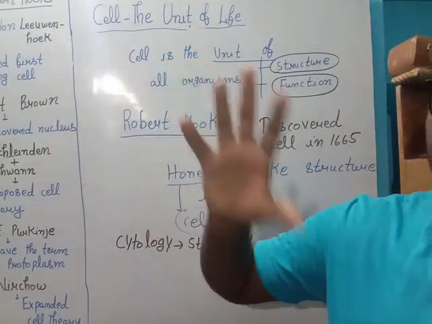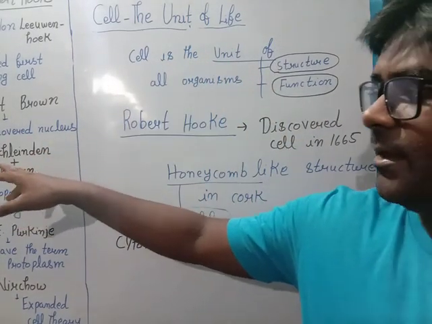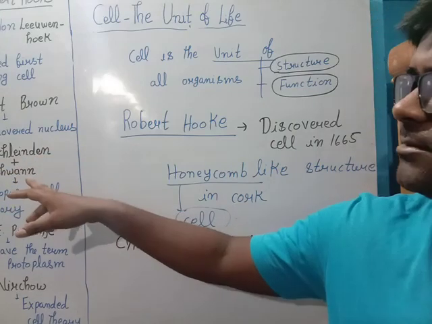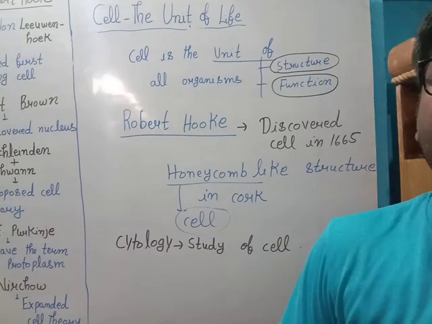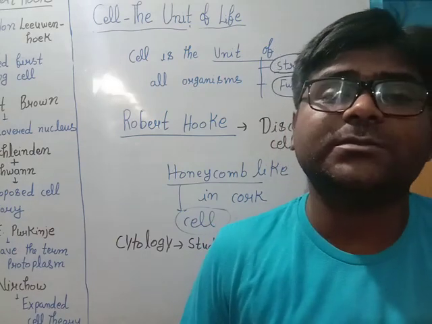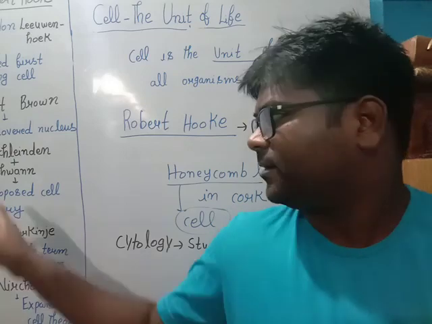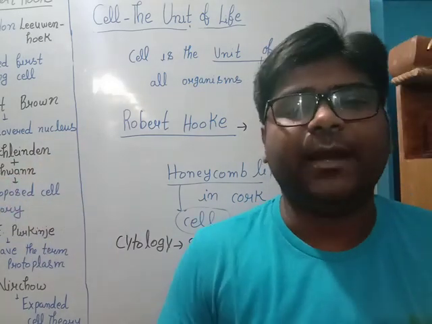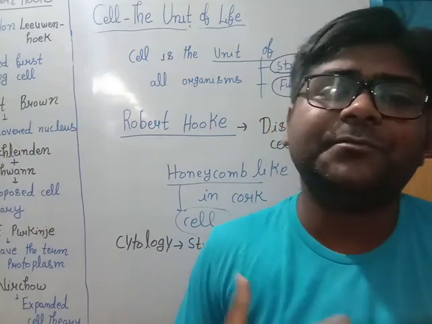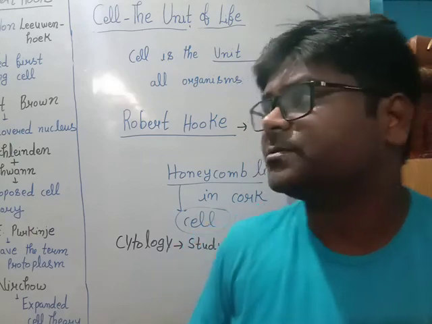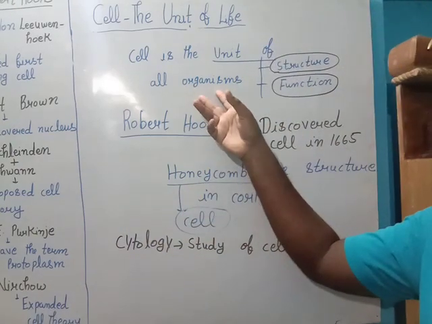Then the next two scientists came, Schleiden and Schwann. Schleiden was a botanist, Schwann was a zoologist. Together they proposed cell theory. Schwann was able to study the animal cell, and Schleiden was able to study the plant cells, because we are talking about organisms.